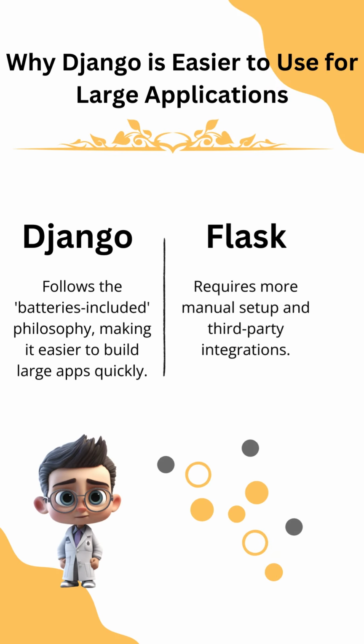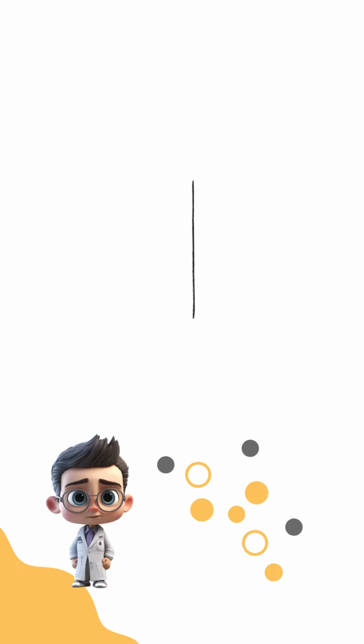Why Django is easier to use for large applications. Django follows the batteries included philosophy, making it easier to build large apps quickly. Flask requires more manual setup and third-party integrations.